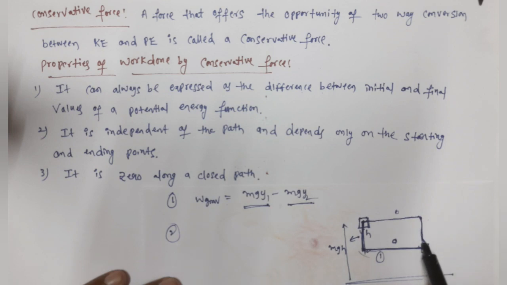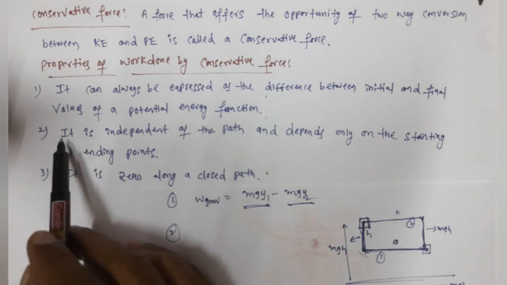Then what about the work done from here to here? Gravitational force acts downward, and the displacement h is also in the downward direction. So here the work done is mgh. Let's say this is the second path. So in the second path also, what is the work done? mgh. So that's what is happening.